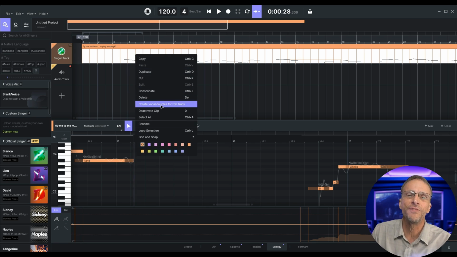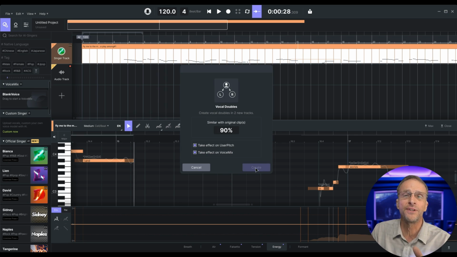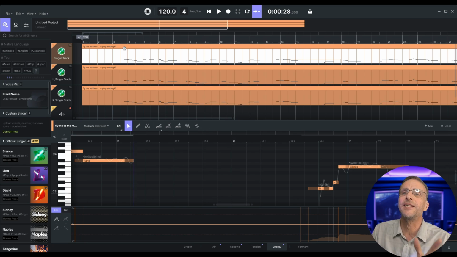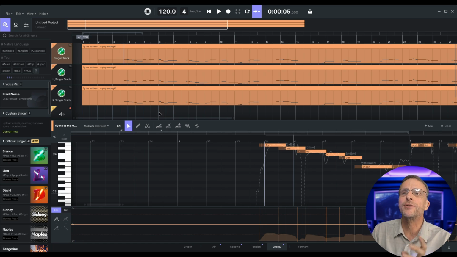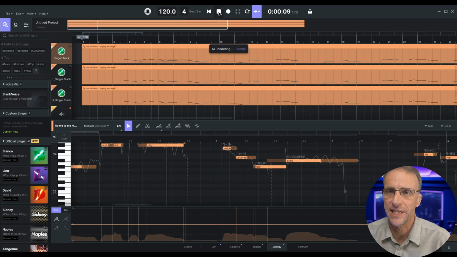And it has a wonderful feature built in here called Create Vocal Doubles for this track. I'm just going to click that, go with the defaults, click Create, and instantly it creates 2 more duplicates of that track, but you'll hear that some of the parameters are adjusted so it sounds more full. We've panned some to the left, panned to the right. So if you've got headphones on, you can hear the separation.